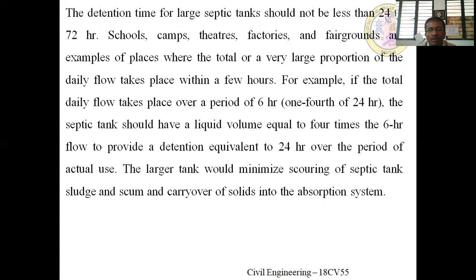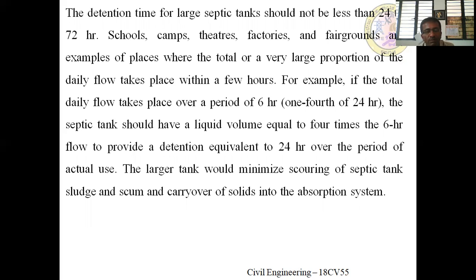For example, if the total daily flow takes place over a period of 6 hours, the septic tank should have a liquid volume equal to 4 times the 6 hour flow to provide detention equivalent to 24 hours over the period of actual use. Means if you assume only 6 hours of flow takes place, then we may design for 4 times more than that.